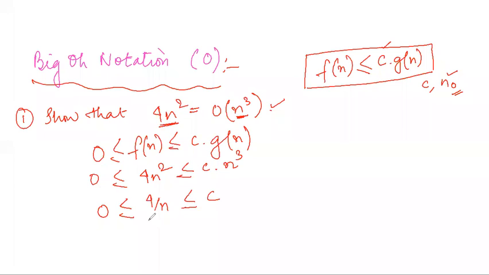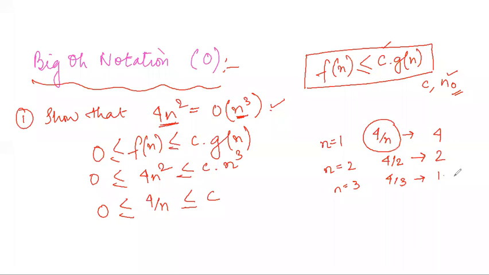So I get an idea that if my value of c is greater than or equal to this expression, then I will have positive constant values for c. Now, if I take the value of n to be 1, 4 by n becomes 4 by 1, which gives me 4. If I take n to be 2, 4 by 2 gives 2. If I take n to be 3, 4 by 3 gives 1 point something.